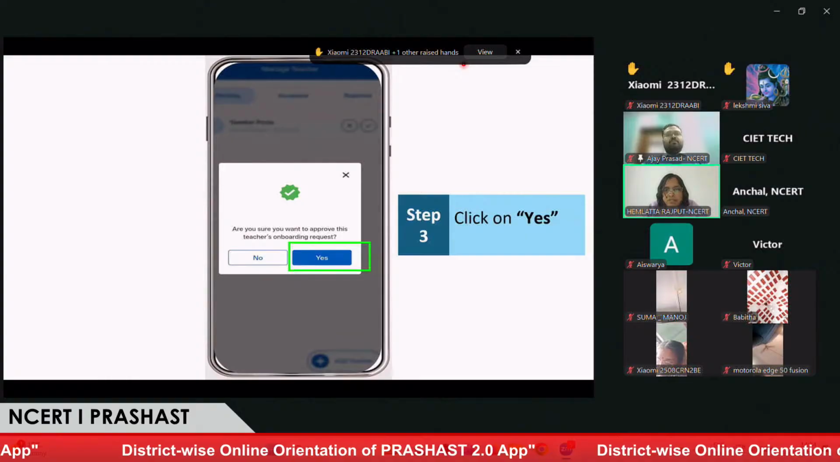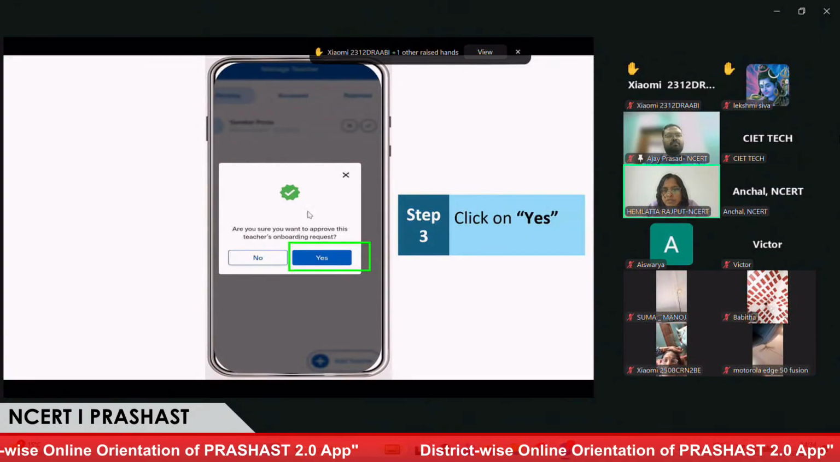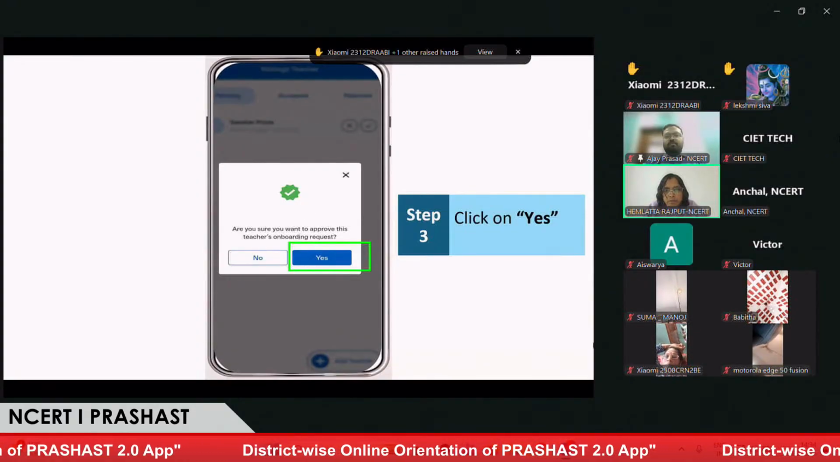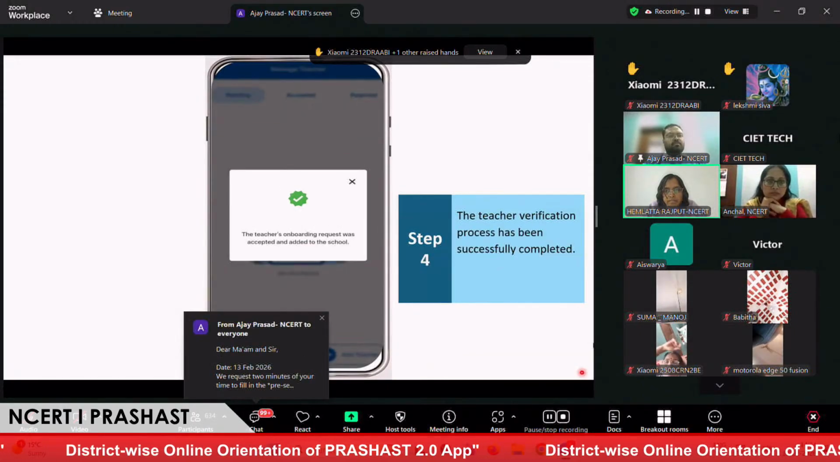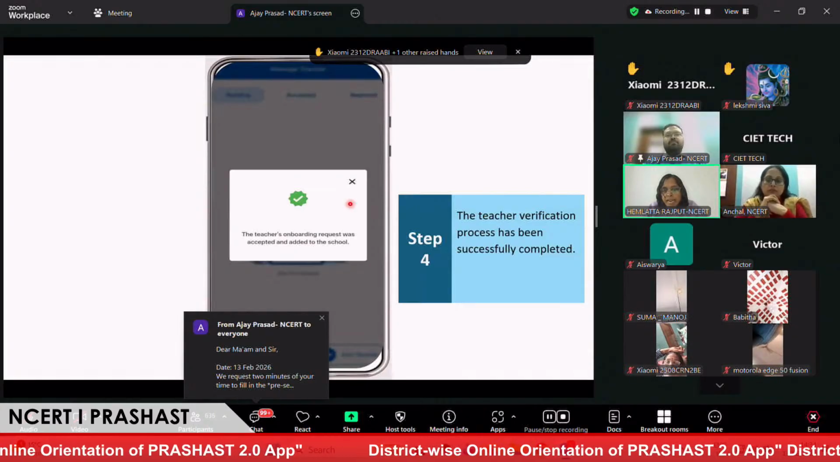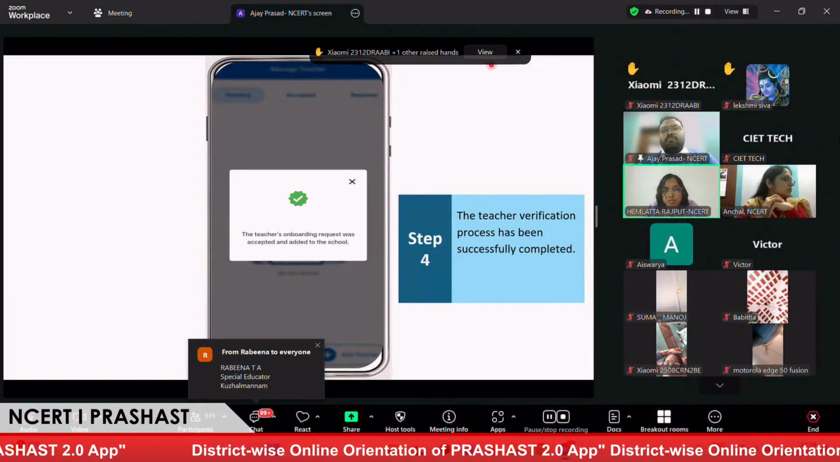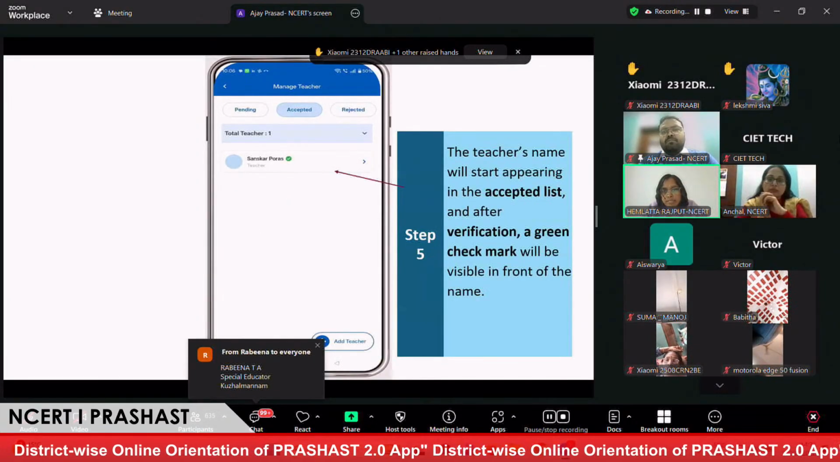See, again, this notification came here. Are you sure you want to approve this teacher's onboarding request? So yes, I want to accept this. So I'm going to click on yes. Now the notification says the teacher's onboarding request was accepted and added to the school system. Now Sanskar Porus is added to my school. Now you can see that I have accepted the request, so it is in the accepted list.